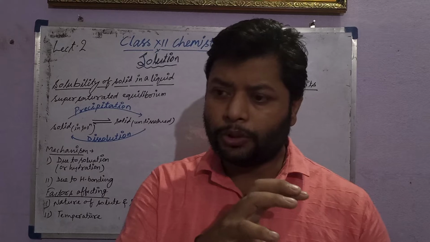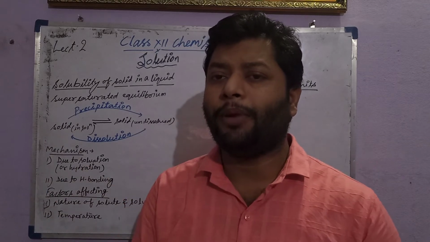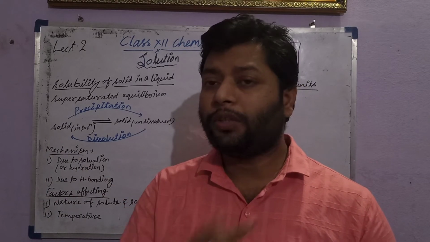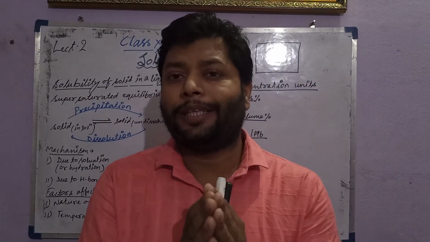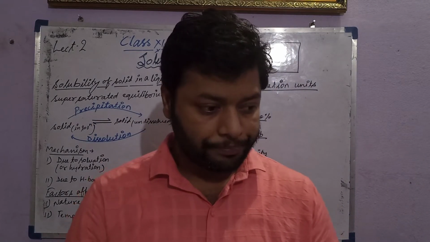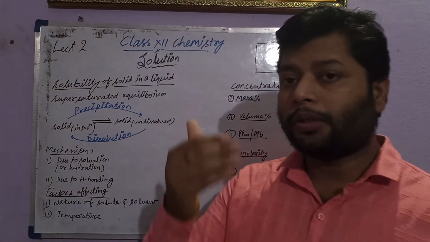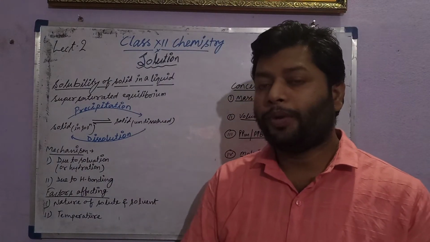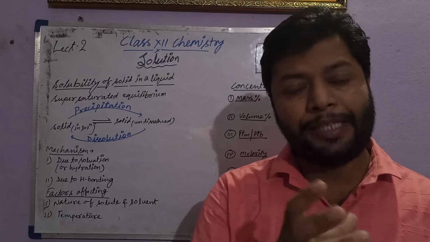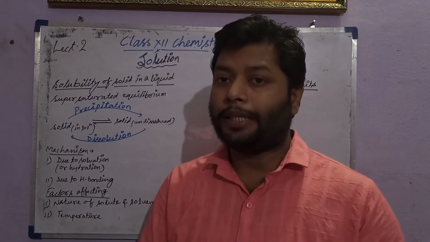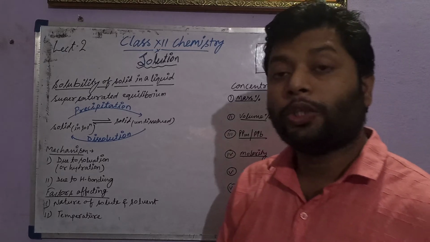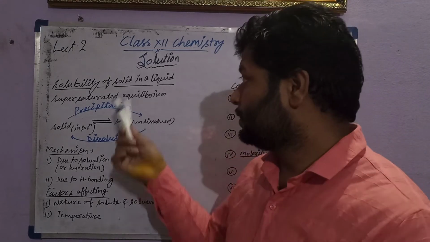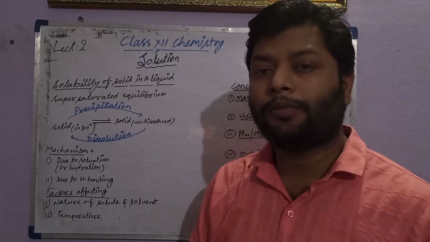So this chapter basically belongs to the two different components of the liquid when mixed together to form a miscible solution. But to reach there, we have to go through some of the basic knowledge of the chapter, and that belongs to the topic of the solubility of a solid in a liquid. Today we'll discuss the solubility of a solid in a liquid.